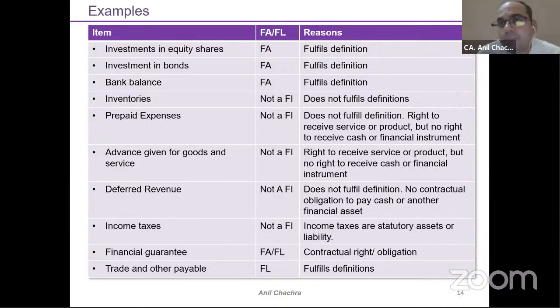Prepaid expenses: whether these prepaid expenses are a financial instrument or non-financial instrument, financial asset or non-financial asset, they will always be your non-financial assets. Why?